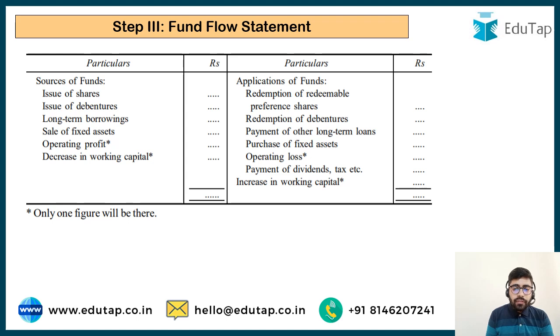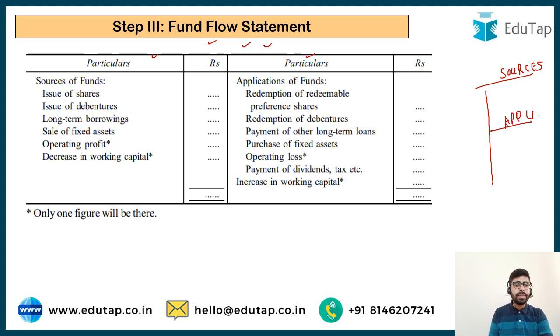So this is the final step. We are preparing the fund flow statement. A fund flow statement is going to have two sides. This can be prepared in a format like this, or we can prepare it in a format where on the top I mention sources, and on the bottom I mention application. So here on one side we have sources of fund, and on the other side we have the application of fund.